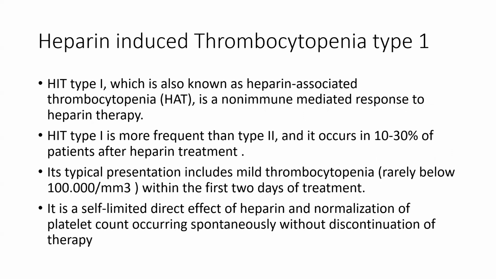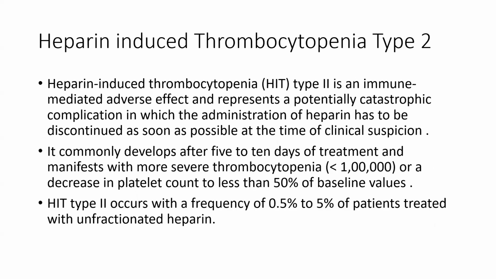Heparin-induced thrombocytopenia type 1. HIT type 1, which is also known as heparin-associated thrombocytopenia, is a non-immune mediated response to heparin therapy. HIT type 1 is more frequent than type 2, and it occurs in 10 to 30% of patients after heparin treatment. Its typical presentation includes mild thrombocytopenia, rarely below 1 lakh, within the first 2 days of therapy. It is self-limited, a direct effect of heparin, and normalization of platelet count occurs spontaneously after discontinuation of therapy.